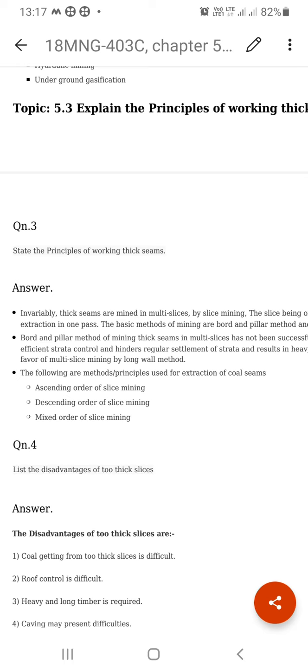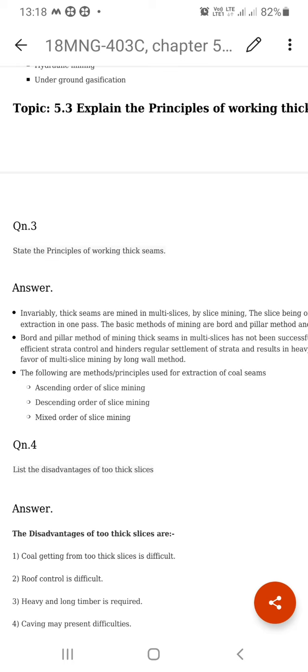And finally, when this order is decided, one more choice is made: whether to go for the Bord and pillar method or the longwall method. Generally, mining with the Bord and pillar method has many difficulties, so it is very difficult. But when longwall mining is used, that is an efficient method.